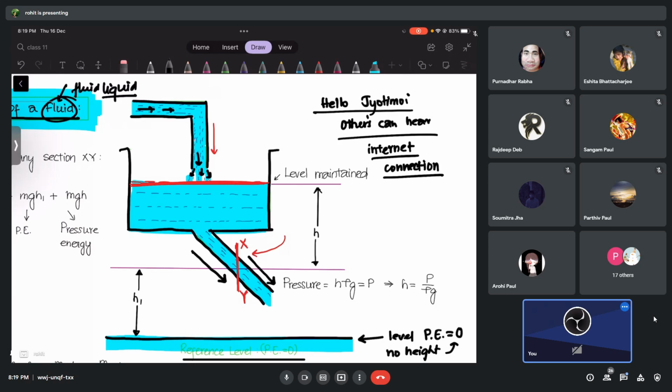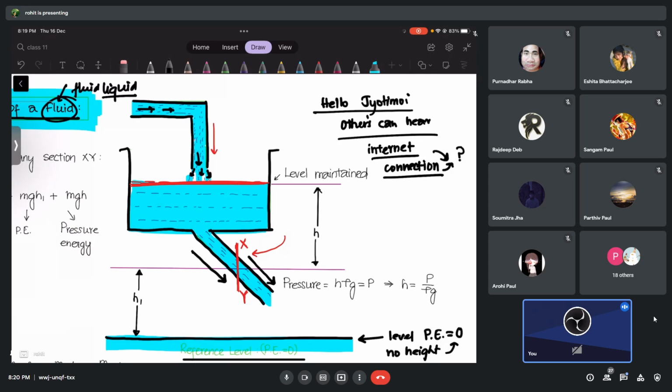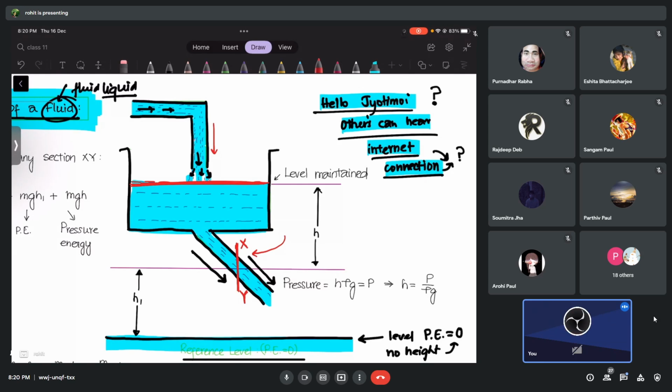Now I am in danger. Other tuitions, you use what? Internet pack only? Jyotima, internet pack or broadband? Which one are you using? Jyotima has a problem with mobile data, you have to get internet. See, maybe you have finished your net pack. Maybe. I do not know what to say, but others can hear me properly. That means something is wrong with your side.